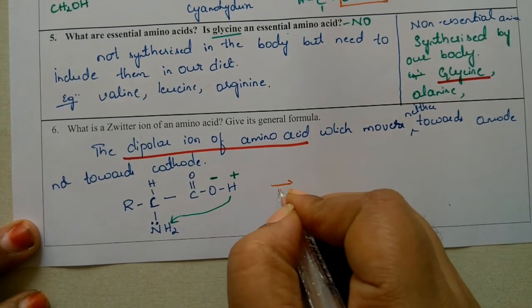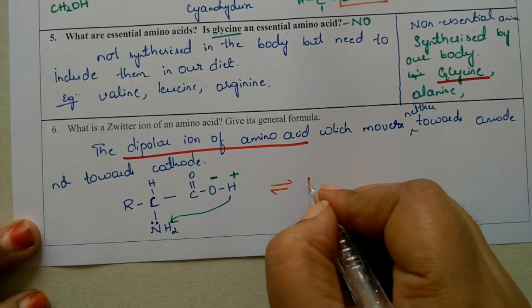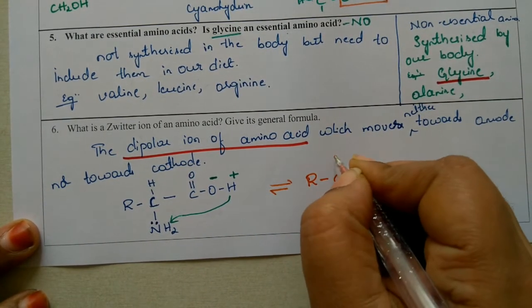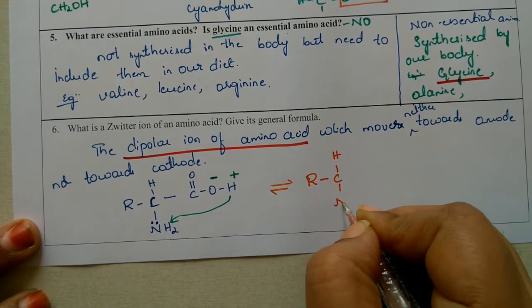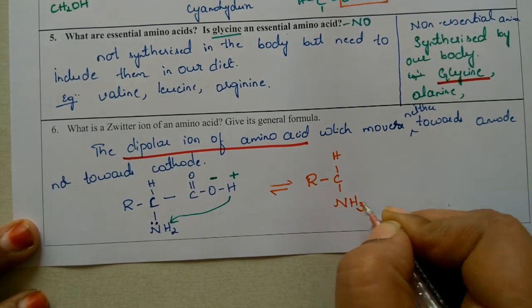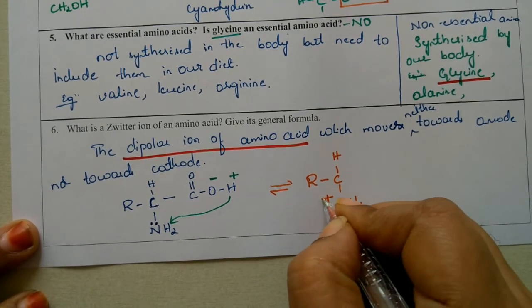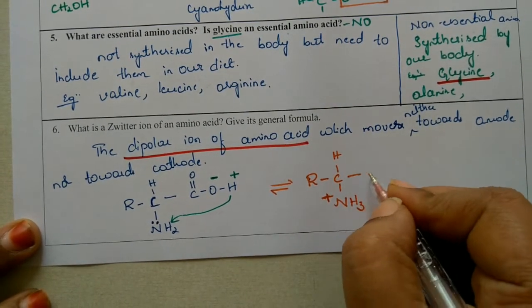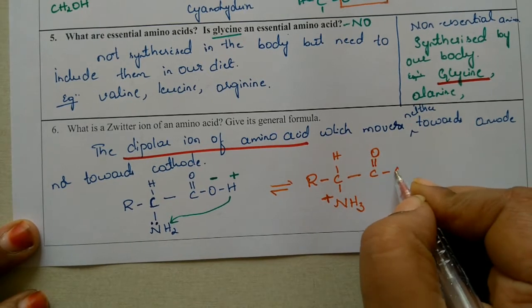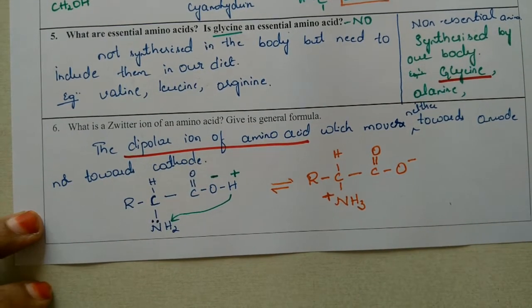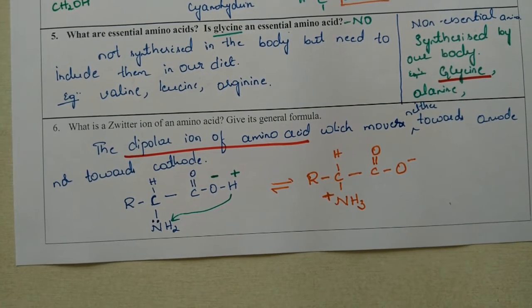Then this will be converted as R, C, H, NH3. One of the H's is getting added here, NH3, and nitrogen will get a positive charge. It is C double bond O minus. So this is what the Zwitter ion is.